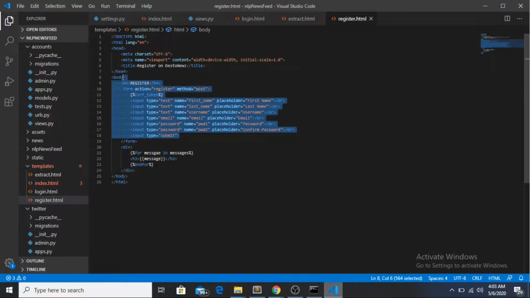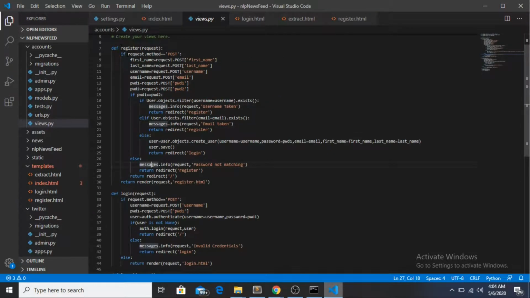So whenever the user goes to this page, over here we are displaying the messages. For message and messages, these things are displayed. So this is quite a simple form where registration is done, and whenever anyone clicks on the submit button, it will go to the views function, it will call the register function, and this will create an account for that person.